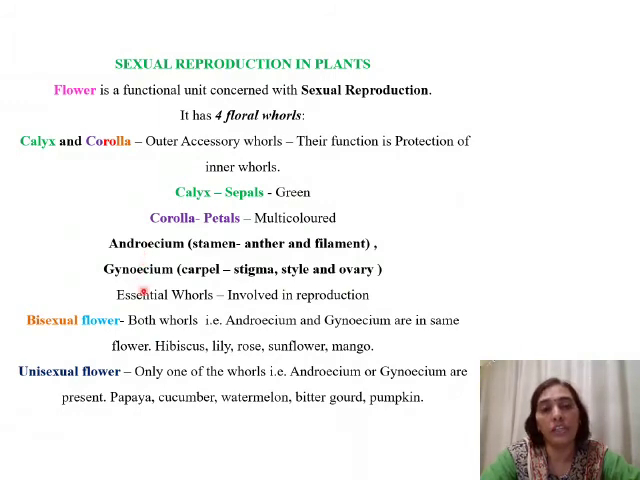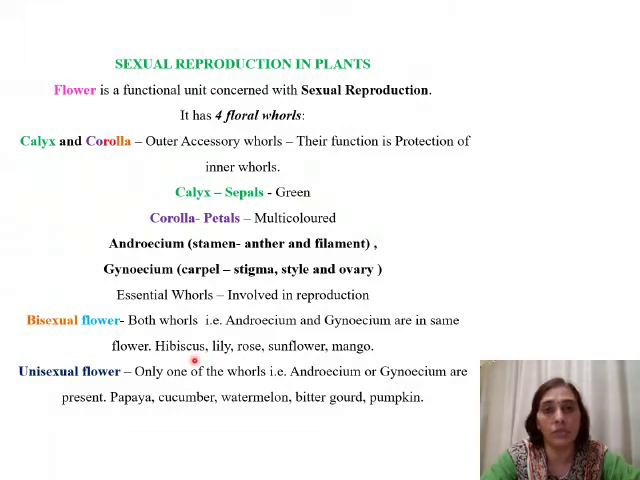Now androecium and gynoecium are called essential whorls because they are the ones which are actually going to take part in the process of sexual reproduction. Now we have 2 types of flowers. One type is called bisexual flower. Bisexual, that is both whorls, androecium and gynoecium, are in the same flower. Androecium is the male reproductive part, and gynoecium is the female reproductive part. Both of them are present in the same flower, and hence we call them bisexual flowers.